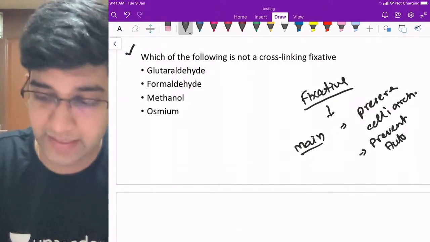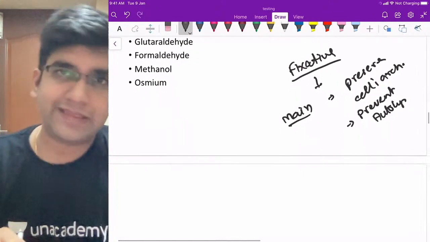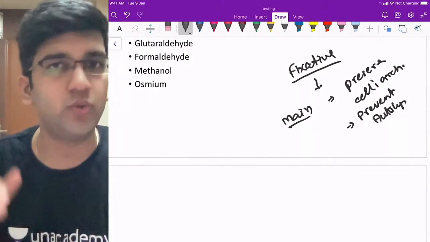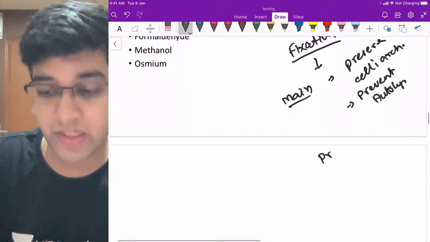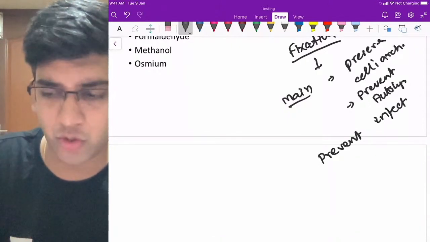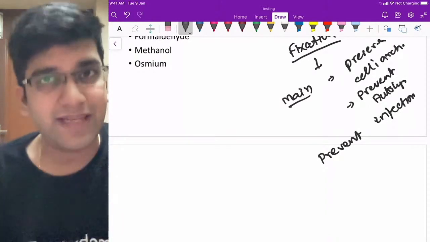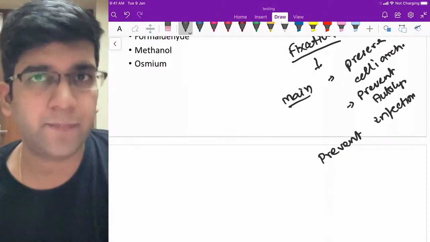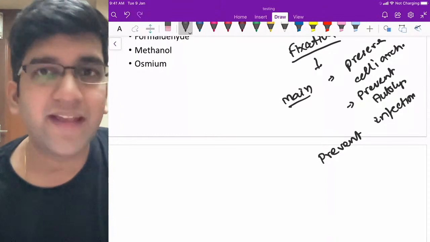In addition to this, they also have one more function. That's not the most important cause, but they do that as well. They prevent bacterial infection, because that's very common. Not only bacterial infection, any infection. When I take something from my body, obviously organisms will grow on that, especially fungus.